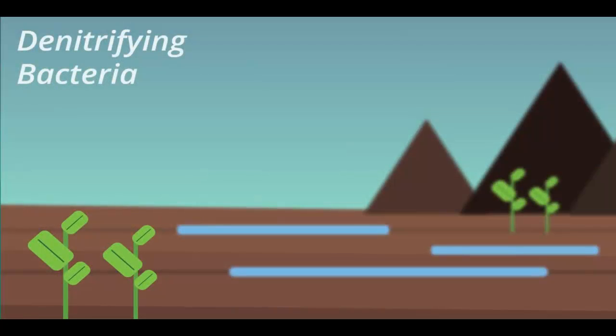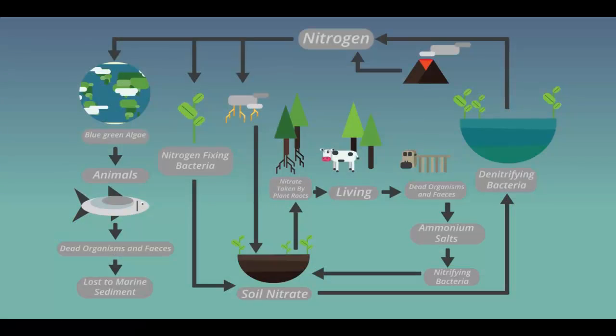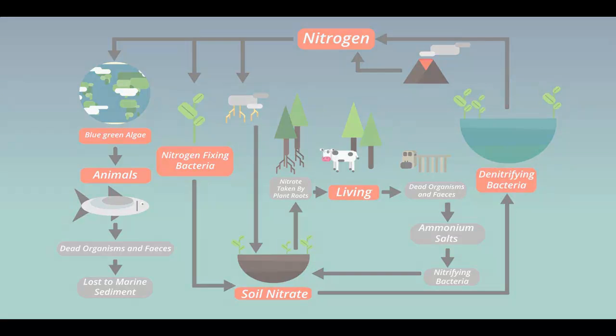In some conditions, such as waterlogged soils, denitrifying bacteria in the soil break down nitrates and return nitrogen back to the air. This reduces the fertility of the soil. So from this video, you should now understand how the nitrogen cycle works. Nitrogen is essential to life, and so needs to be fixed in nitrates for plants and therefore animals to access it. Nitrogen is continually cycled through the air, soil, living things and water systems.